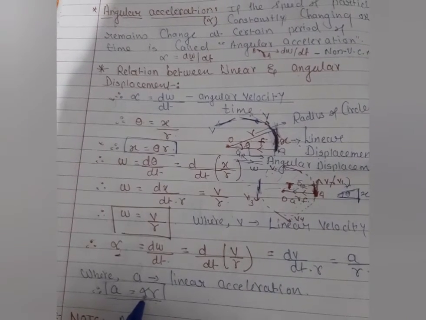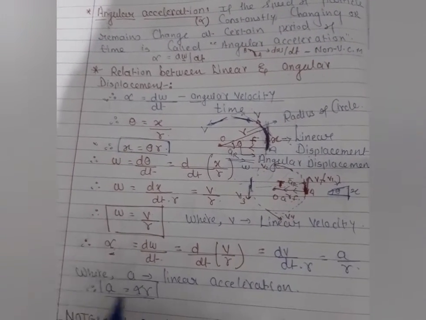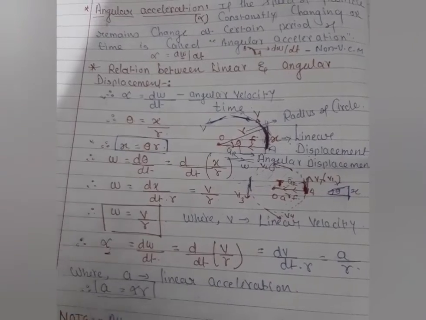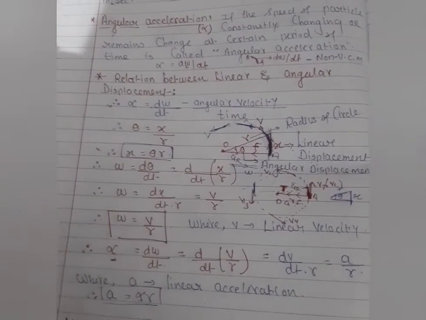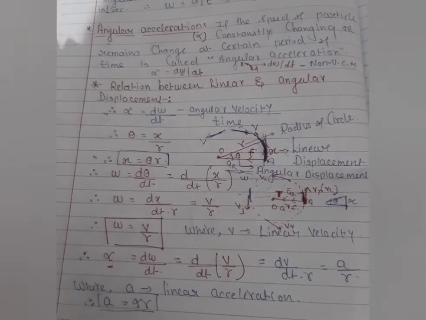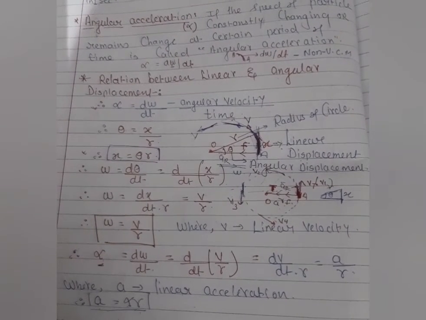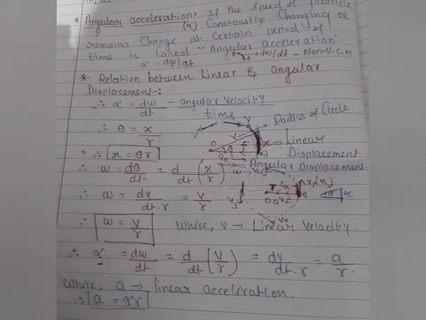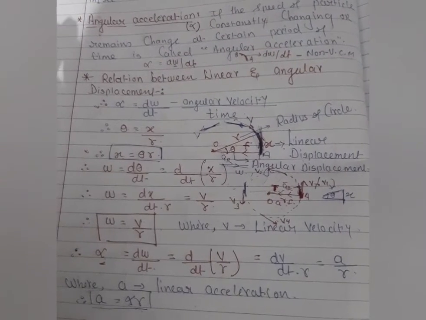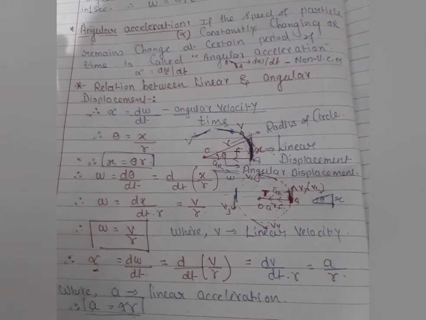Alpha is an angular acceleration and a is a linear acceleration. So here we are getting this condition. Hope you are very clear about it. When the particle is performing circular motion, the particles are moving in a linear direction. Their velocity should be linear, their acceleration should be linear, their displacement should be linear.